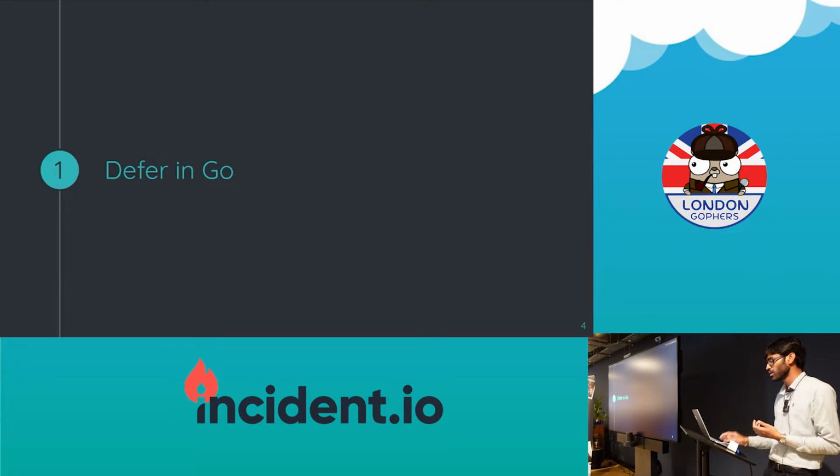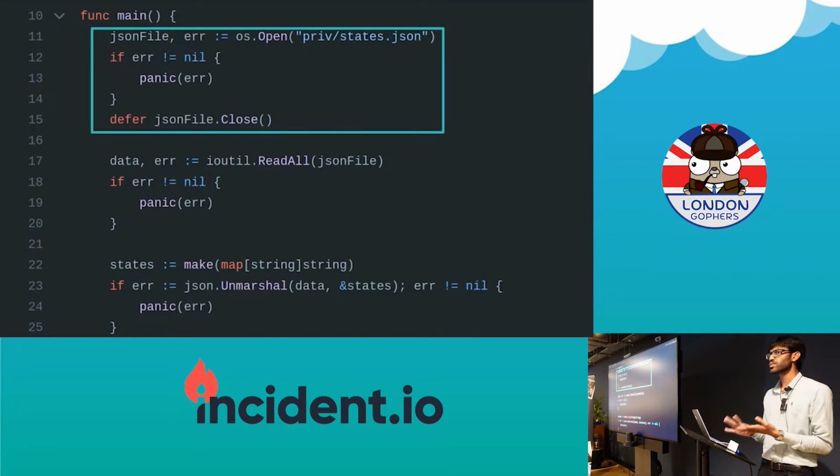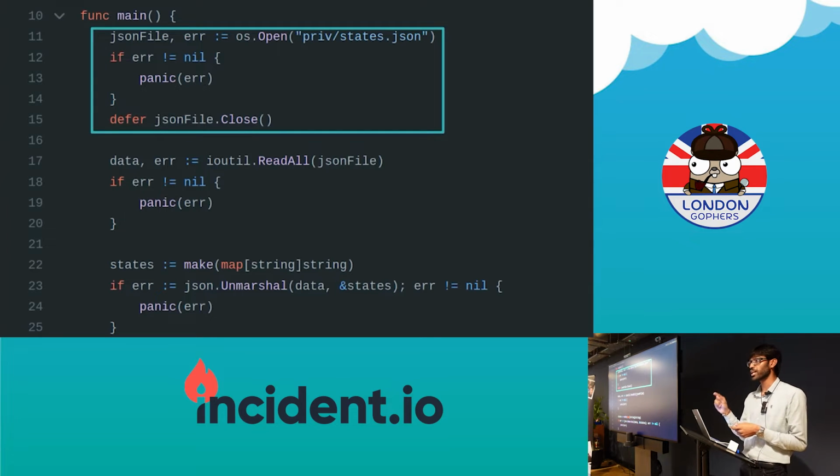So Defer in Go. I am assuming everybody has used some level of Go code, and if you have used Go code, good chance you have also used Defer. So I'll just give you a series of examples of how we use Defer. This is one example. If you open a file, you can quickly close it. You can quickly write the Defer statement to close the file.